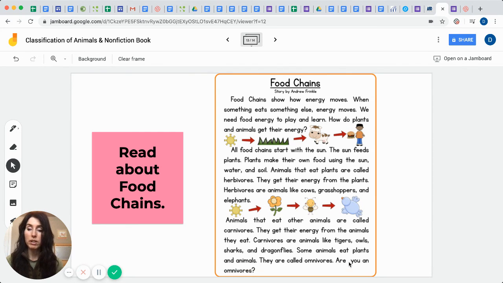Maybe for breakfast you had some pancakes and some eggs. Or maybe you had some orange juice with it. Then you have your oranges, which makes you an herbivore. And your grain is the pancake, and that's the herbs and the plants. And then you had your bacon, which is from ham, which is an animal. So yeah, we are definitely what's called omnivores, aren't we?